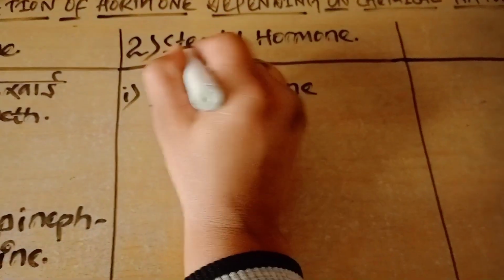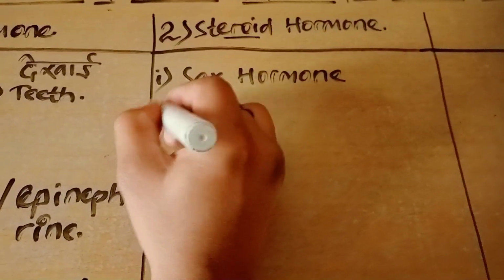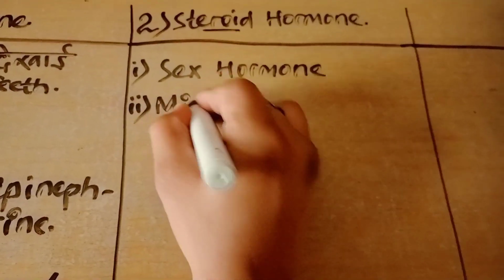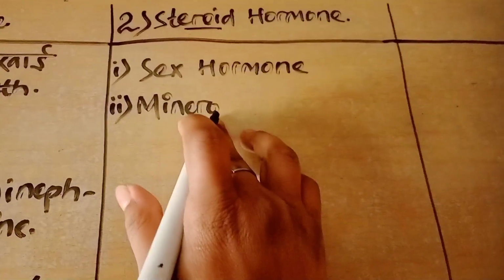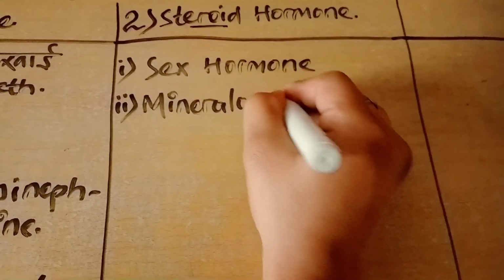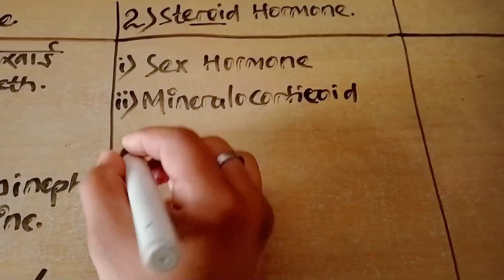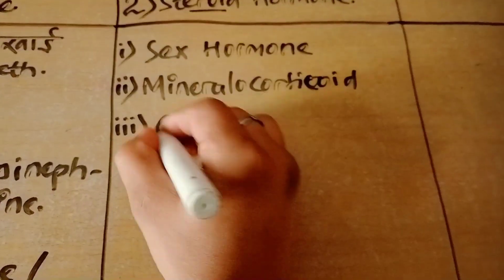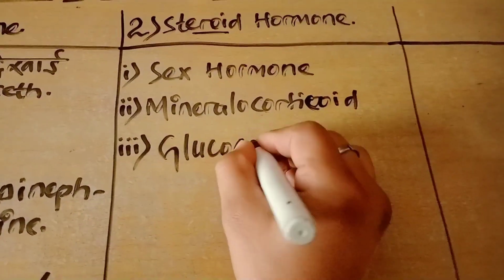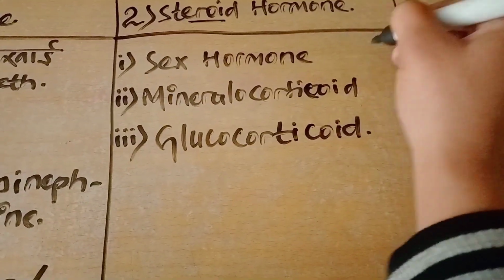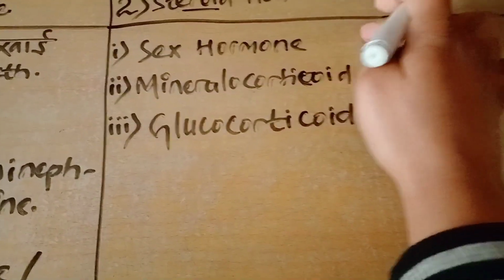Everybody knows about steroid, that is sex hormone, so it does not need a special trick. Sex hormone, mineralocorticoid, glucocorticoid. These all are the secretions produced by the adrenal cortex, these three.